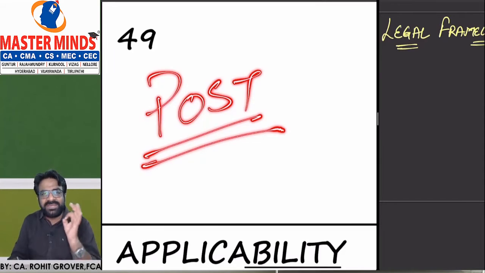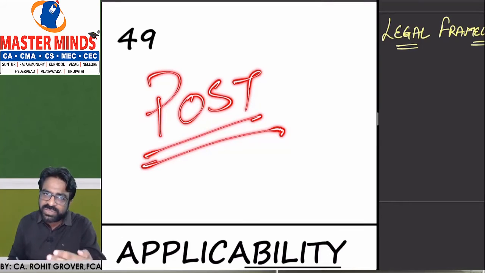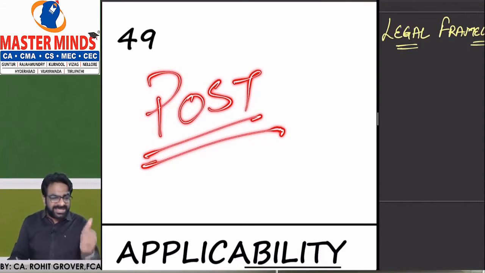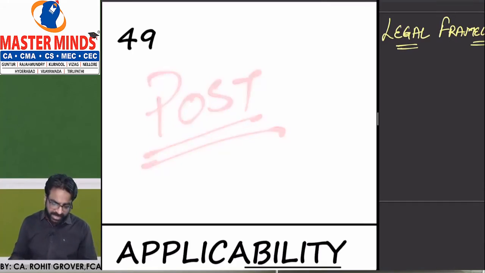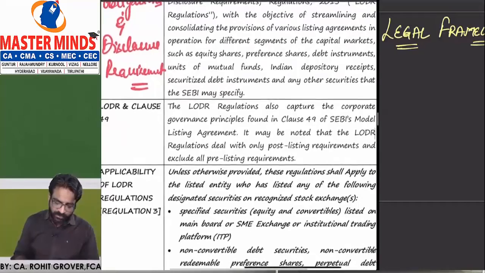So when LODR is applicable to you, it applies to all the post-listing regulations. Pre-listing regulations are not dealt with in LODR. L stands for what in LODR? Listing obligation. So after getting listed only, the things will be applicable to you. And it is a replacement of clause 49 listing agreement. That is what is given in the second paragraph. I hope all of you understood.